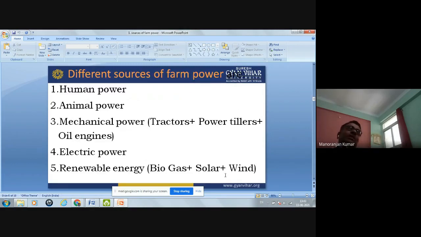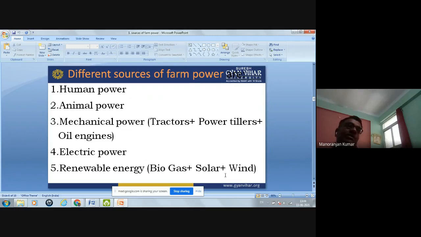Now, on any farm, different types of sources are available. For example, the different sources are human power, animal power, and mechanical power. Under mechanical power, tractors, power tillers, or oil engines are there.